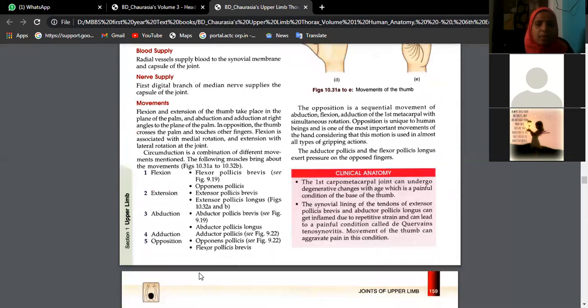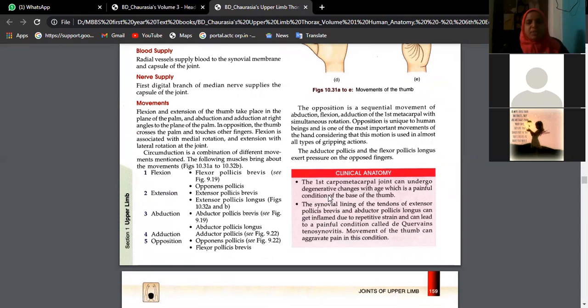The movements of the first carpo-metacarpal joint are asked as a 3 marks question also, beta. Flexion: flexor pollicis brevis, opponens pollicis. Extension: extensor pollicis brevis, extensor pollicis longus. Like that we have all movements, just go through once, beta.